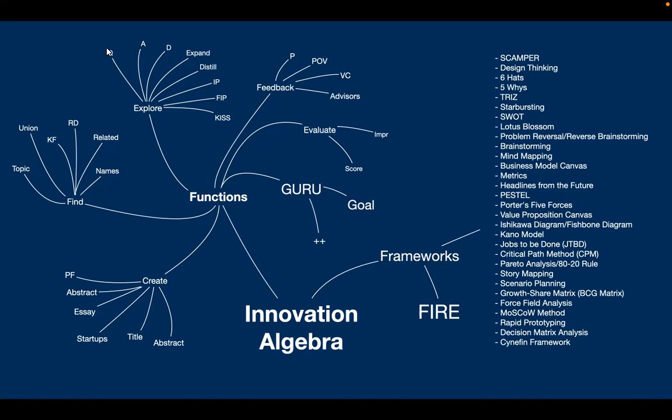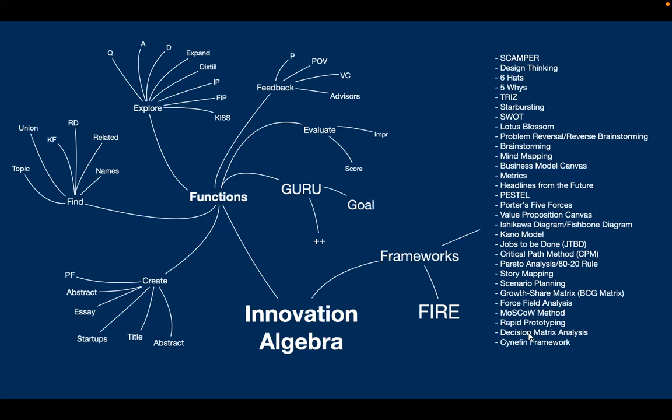Or to explore, for example, to create questions, create answers, drill down, expand, distill, create inflection points of the future, making stuff simple and so on. Also functions around creation. For example, if you want to write essays like we saw before, getting feedback from points of view, getting feedback from a venture capitalist, having a board of advisors, evaluating and scoring things, improving things, and of course the guru that actually works towards the goal that you set, and you just type in plus and it does the right thing, plus all the frameworks.